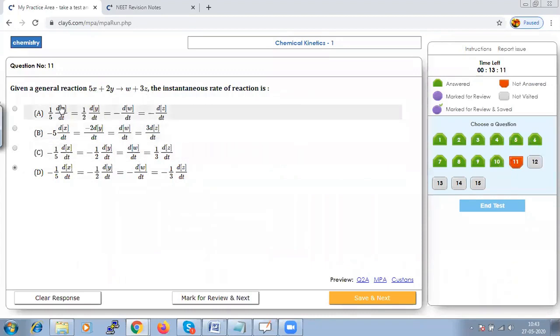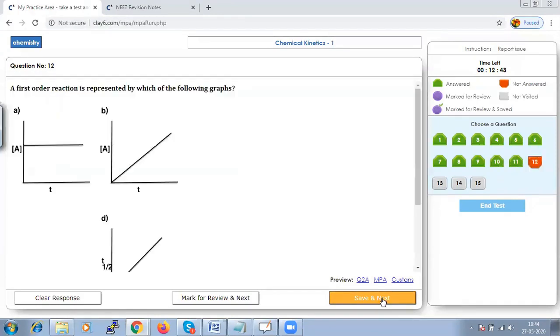So of course we can say that it is going to become minus 1 by 5 dx by dt, minus 1 by 2 dy by dt, and plus dw by dt equal to 1 by 3 dz by dt. So of course our option should be C. It is a very simple question. So let us save that and go to next.